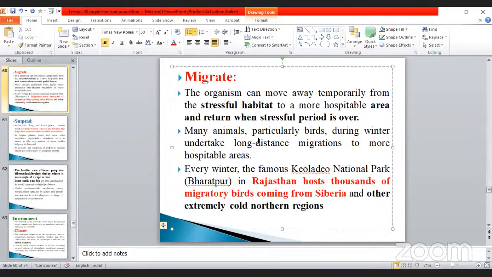This type of movement is called migrate. Simply note it down. During stressful conditions, what happened? The animals migrate to favorable conditions. After 6 months or 4 months, when the native places turn back into normal condition, they will come back. That's all. Okay, my dear. Go to the next one.